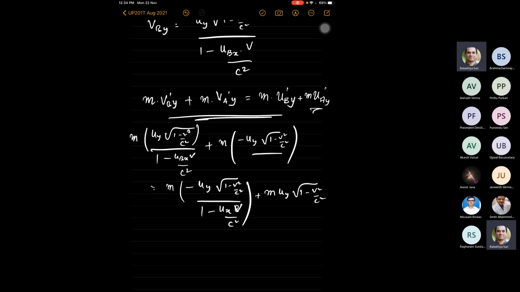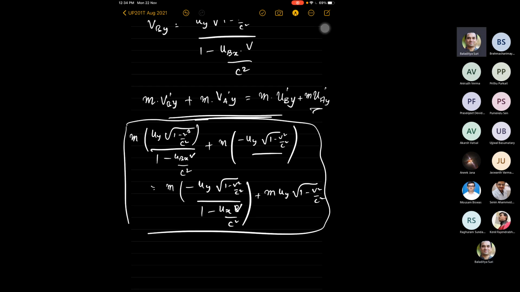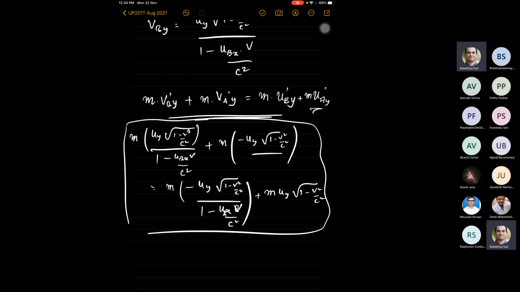In fact, you get the right hand side is the negative of the left hand side, right? Do you notice that? The right hand side is not equal to the left hand side, it's the negative of the left hand side. That's just a detail, but in any case, you don't see that the momentum is conserved in this particular case.